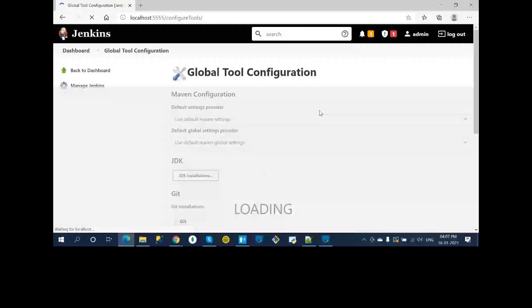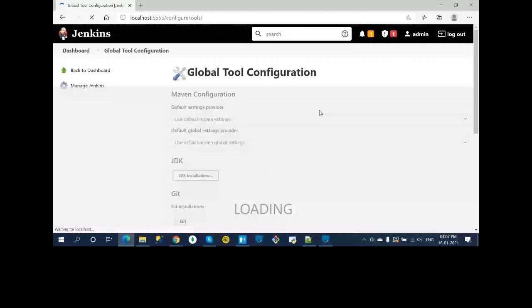Then second is the Maven. Click on the Maven installation. Give this link. Okay, so my Maven is here. Okay, so this bin location you need to give. Okay, and once this is done, then second part, as I said, manage Jenkins again and manage plugins.